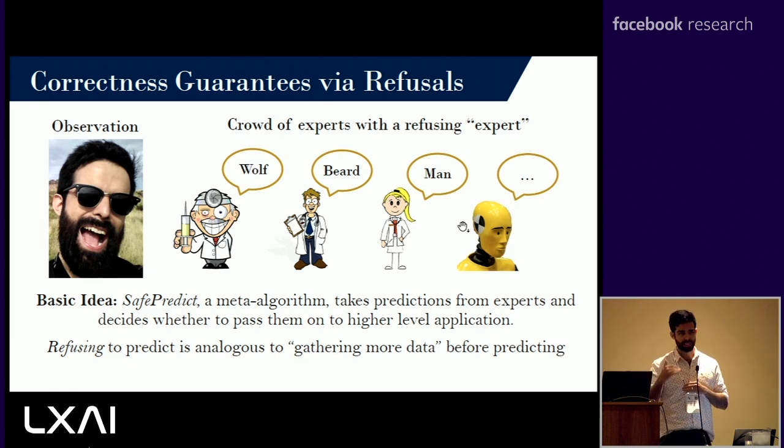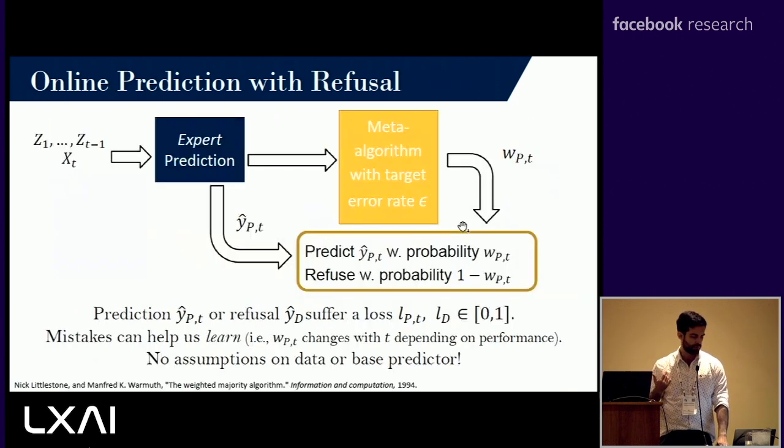This is analogous to asking for more medical exams. If the first few exams showed something inconclusive, you go and take another exam. Or if your first few digs showed a little bit of gold, but not enough, you can make another dig and get another sample. That's what refusing to predict would be. By introducing this dummy, we're able to guarantee the target error rate that you're looking for.